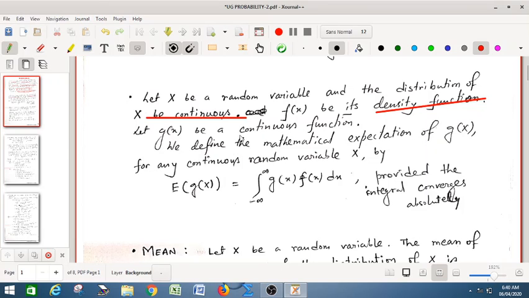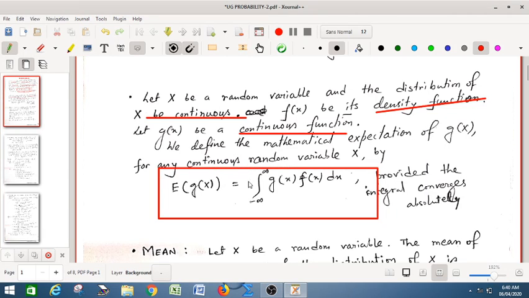And g(x) is again a continuous function, so we define the mathematical expectation of g(X). In the discrete case we use the summation symbol. In the continuous case, we use the integration symbol, and it is defined by this integration. Expectation of g(X) is equal to the integral from minus infinity to infinity of g(x) f(x) dx, provided the integral converges absolutely. So this is the definition of expectation in the discrete case and in the continuous case.